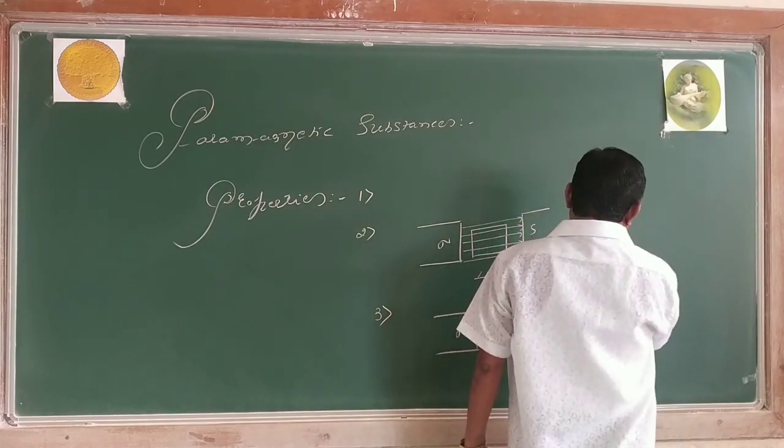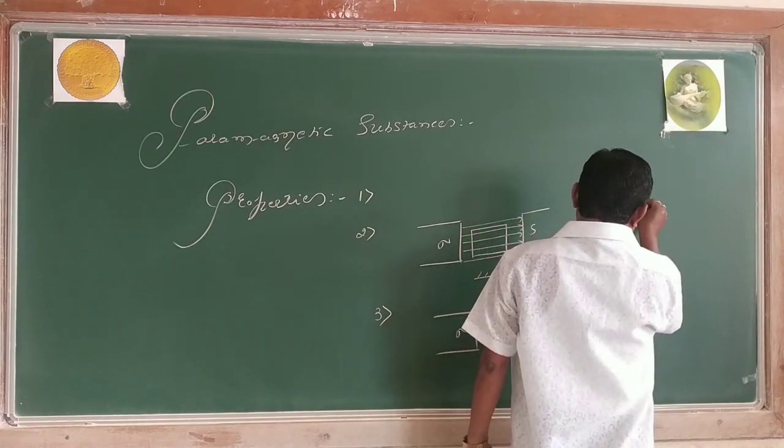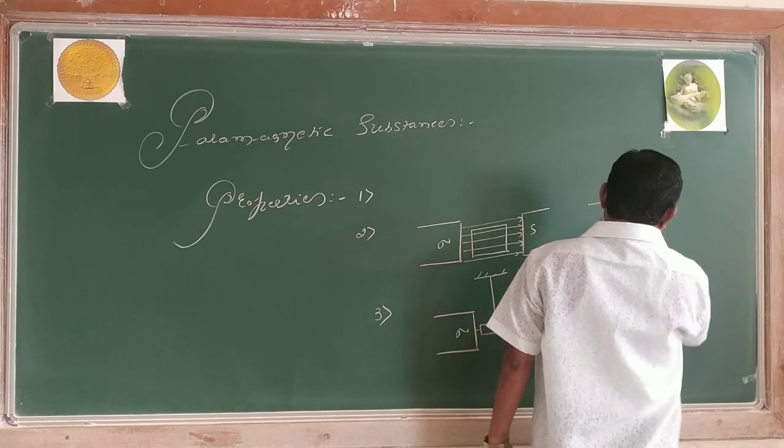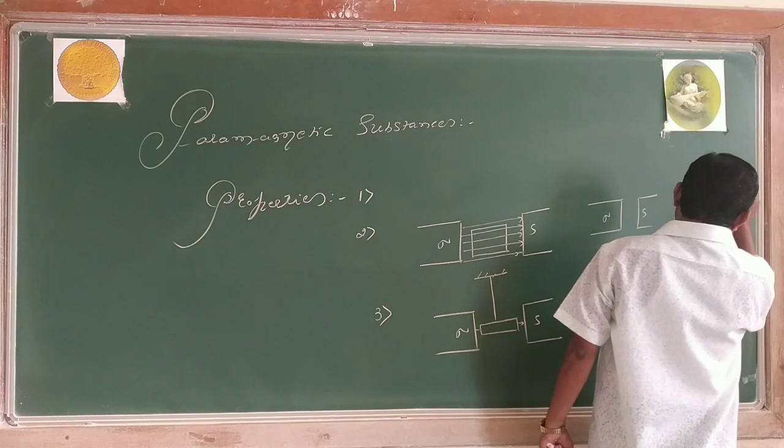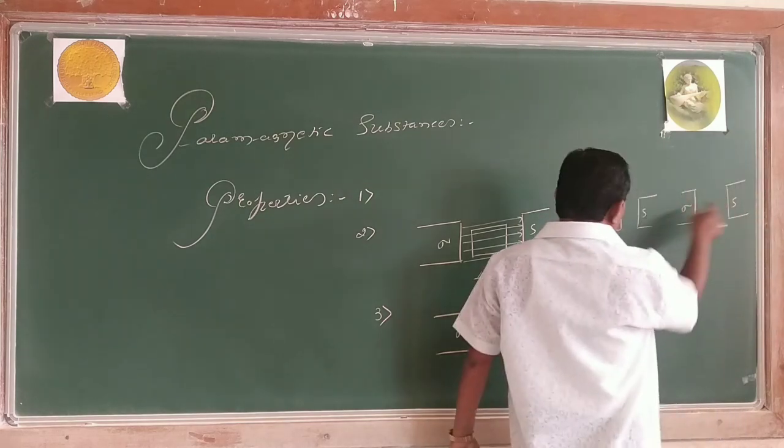Then I go for another concept. This is a strong magnetic field, and this is a weak magnetic field.